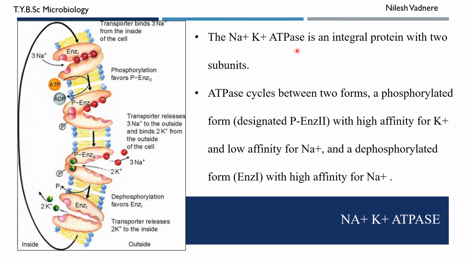The sodium potassium ATPase is an integral protein with two subunits. Here you can see that it has two subunits. ATPase cycles between two forms, a phosphorylated form and the dephosphorylated form.